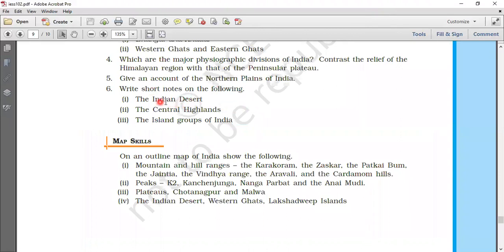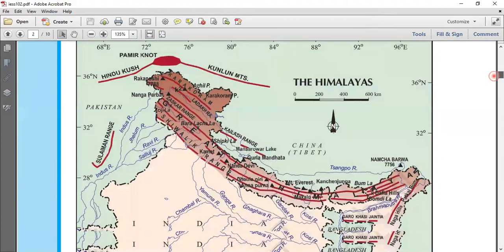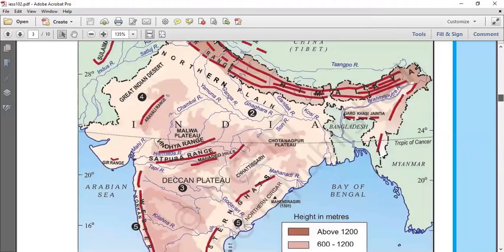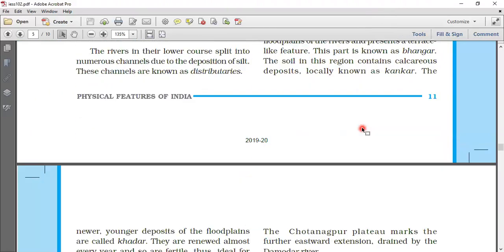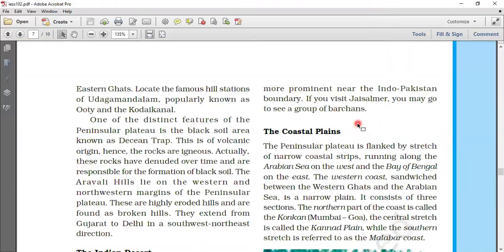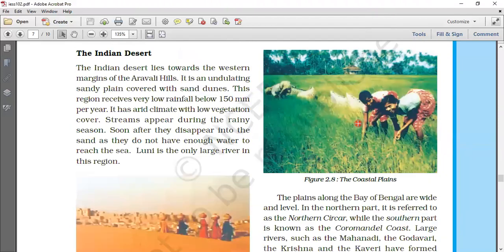Write short notes on the Indian desert, Central Highlands, and island groups of India. Indian desert: the Indian desert lies towards the western margins of the Aravalli Hills. It is an undulating sandy plain covered with sand dunes called barchans.